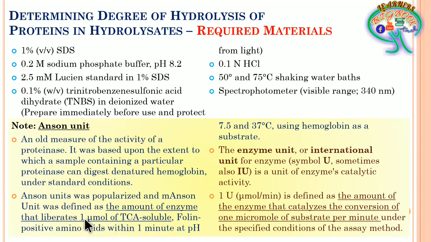So the protein has to be broken by the alkylase, and those products have to be TCA soluble. This is at pH 7.5 and 37 degrees centigrade, using hemoglobin as a substrate.